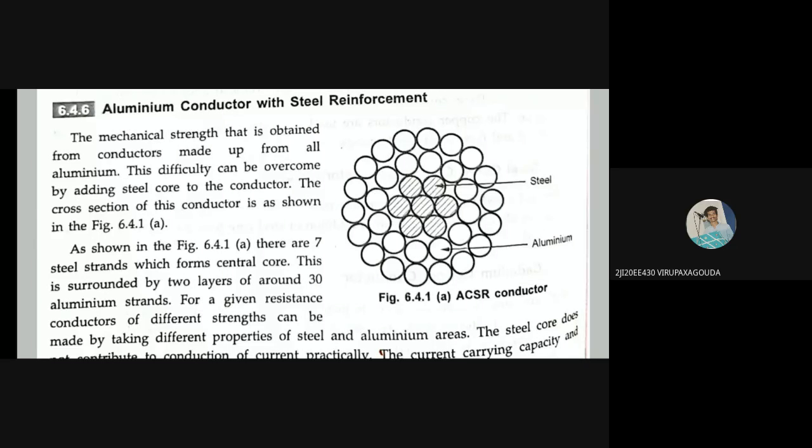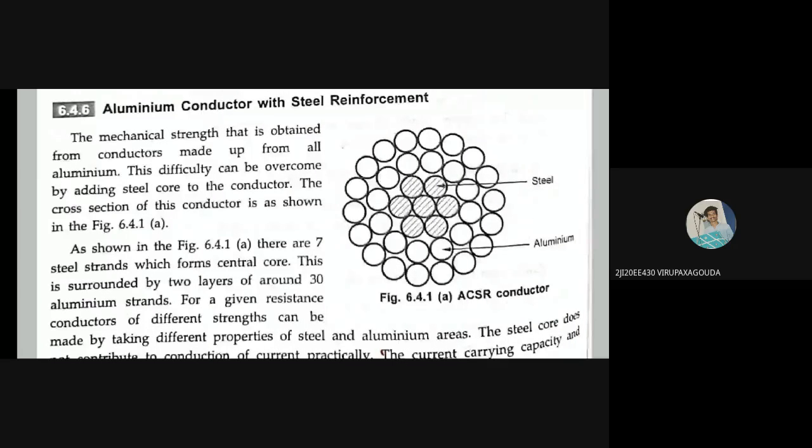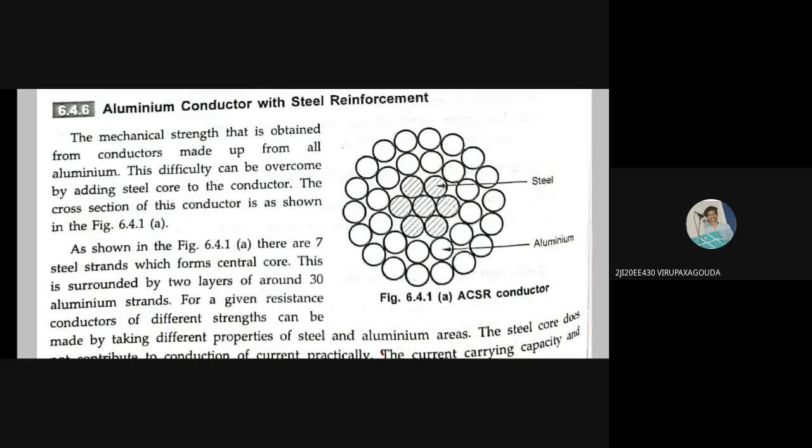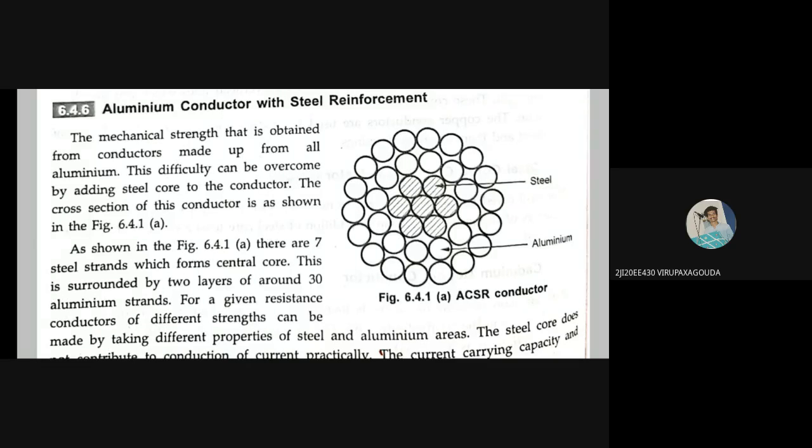The mechanical strength is obtained from the conductors made up of all aluminum. This difficulty can be overcome by adding a steel core to the conductor. So basically, in the core, steel is used, and aluminum is used outside. The shaded portion that you can see, that is steel, and the blank circles that you can see, those are